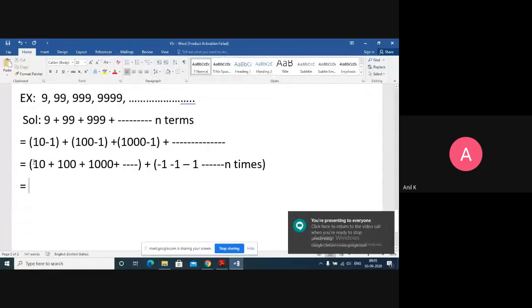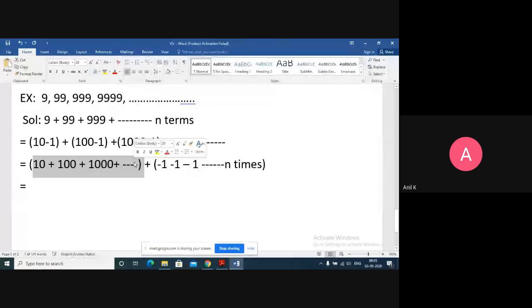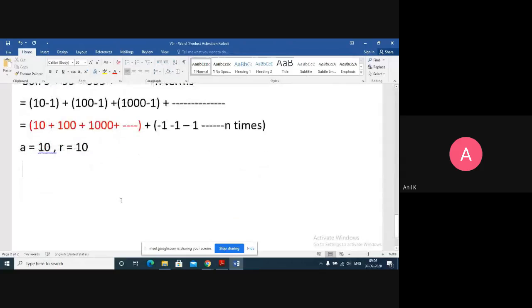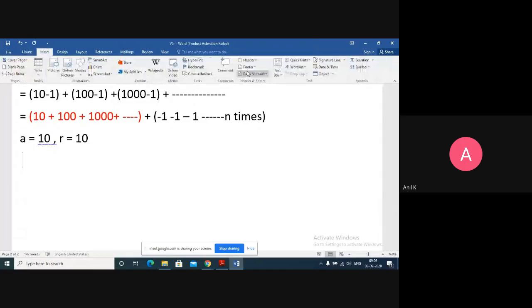Now if I consider the terms 10 plus 100 plus 1000 plus and so on, I think this forms a GP. My A will be 10, and R is also 10, because 100 upon 10 is 10, and 1000 upon 100 is also 10. Only this particular bracket, which I colored with red, forms a GP. So we can find the sum of n terms of the GP by using the Sn formula of GP.